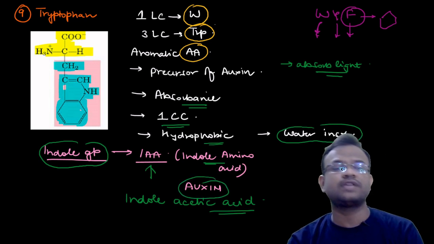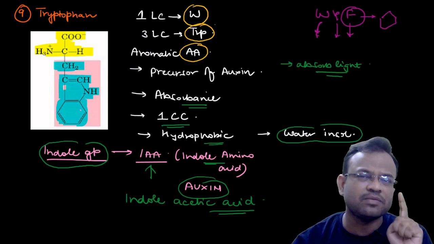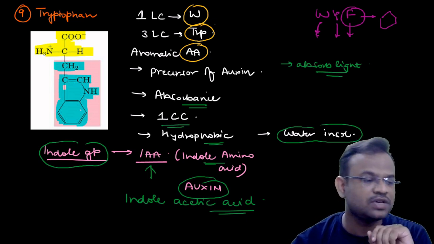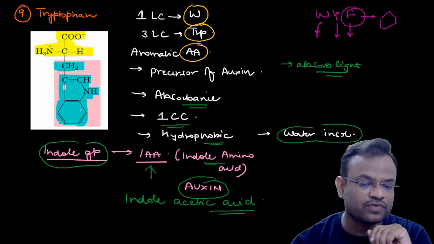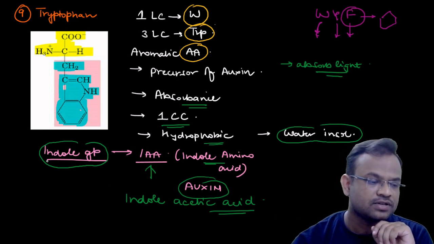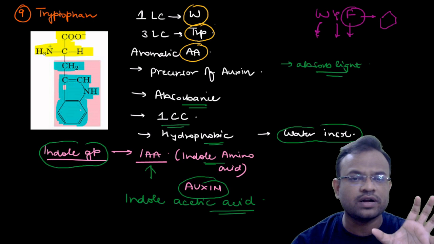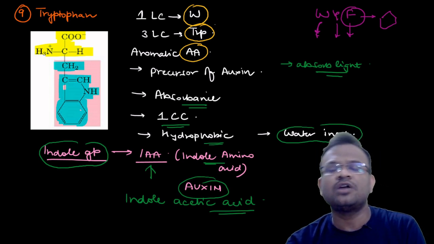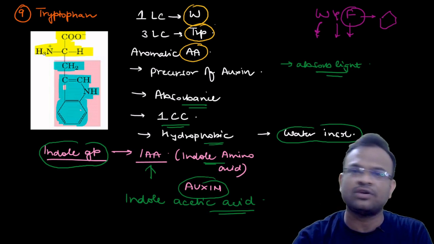Therefore, we can also say that tryptophan is the precursor of auxin. Very important point. Tryptophan can be considered as the precursor of auxin. Right, so I believe you would have understood this. Now what we have done is we have completed all the different amino acids that were the examples of non-polar amino acids. That means we have completed all the non-polar amino acids.